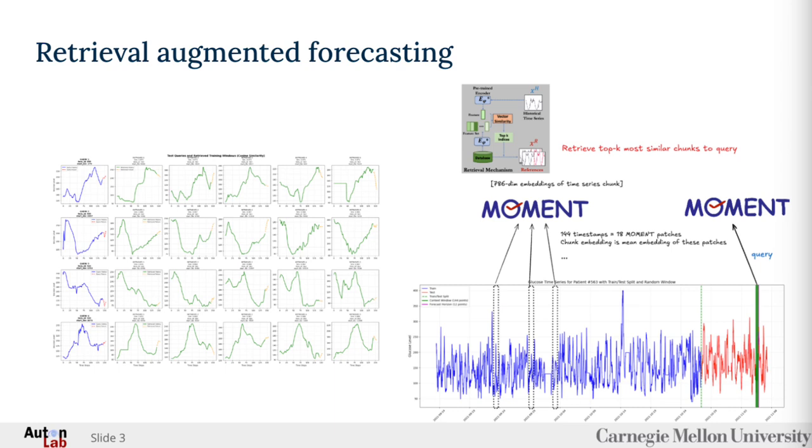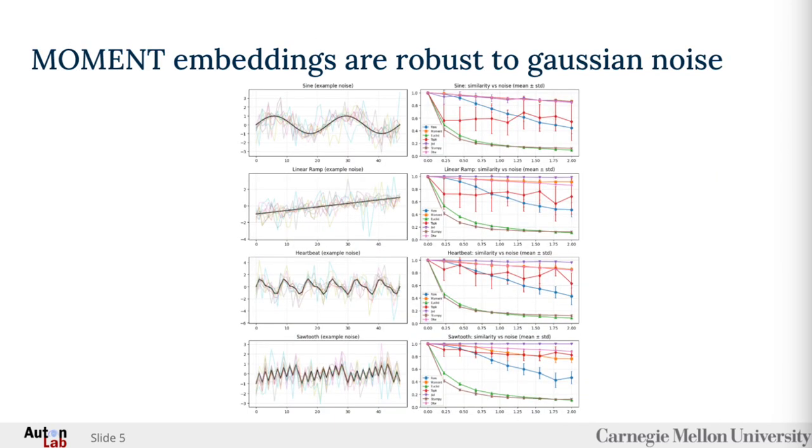As a result, Moment can create a compact numerical representation, or an embedding, for any given subsequence of time series. We use these embeddings to efficiently search a historical database and retrieve the subsequences with the most similar embeddings, giving us a set of structurally relevant examples for our forecasting task.